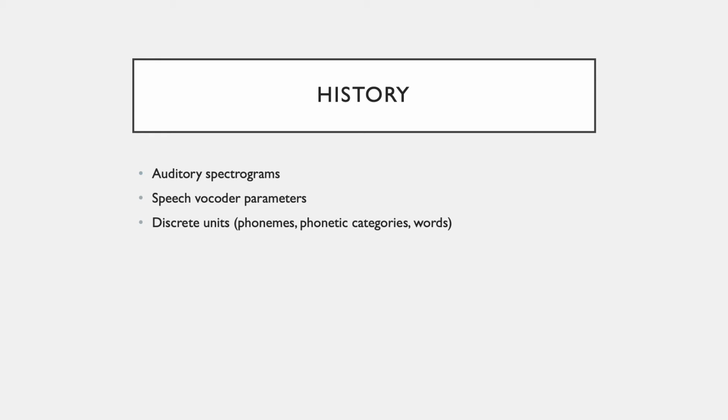Previous research has used many representations of speech, such as auditory spectrograms and speech vocoder parameters. They have also been represented by discrete units like phonemes, phonetic categories, and words. However, different representations of speech will produce varying results of accuracy. For example, discrete units don't capture important aspects of speech, such as emotion and intonation. On the other hand, reconstructing continuous speech will give real-time continuous feedback, and this makes it easier for the brain-computer interface algorithm to adapt and gain better accuracy.